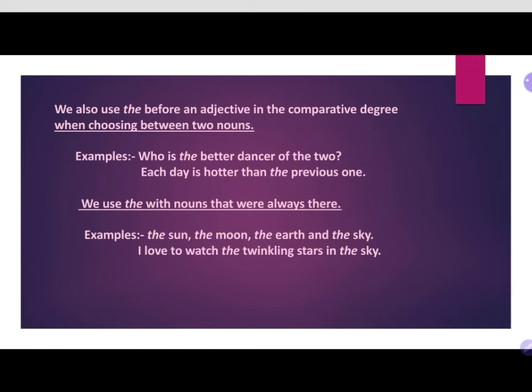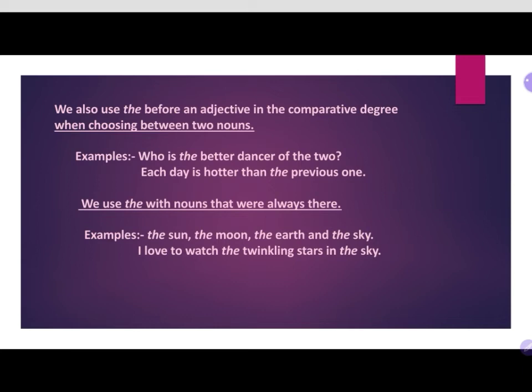For example, who is the better dancer of the two? We are comparing between two dancers and we are using the just before the adjective. Here the adjective is better and the noun is dancer. Understood?